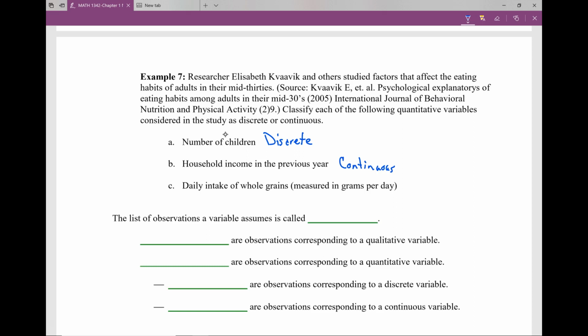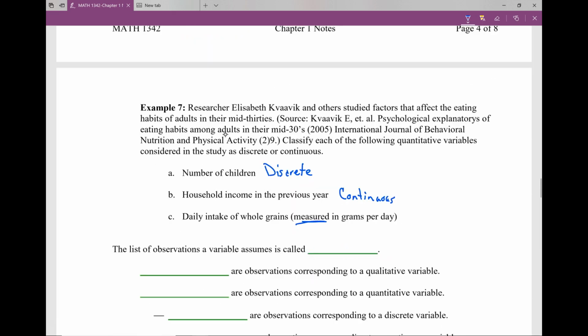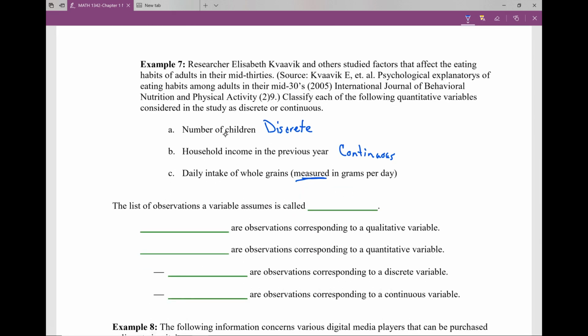Then daily intake of whole grains measured in grams per day. Okay, so we're measuring it. That kind of gives me a little bit of a clue because remember, measured values are continuous. And think about whole grains. We tend to think that it's whole values or anything, but it's really not. It is a continuous value.